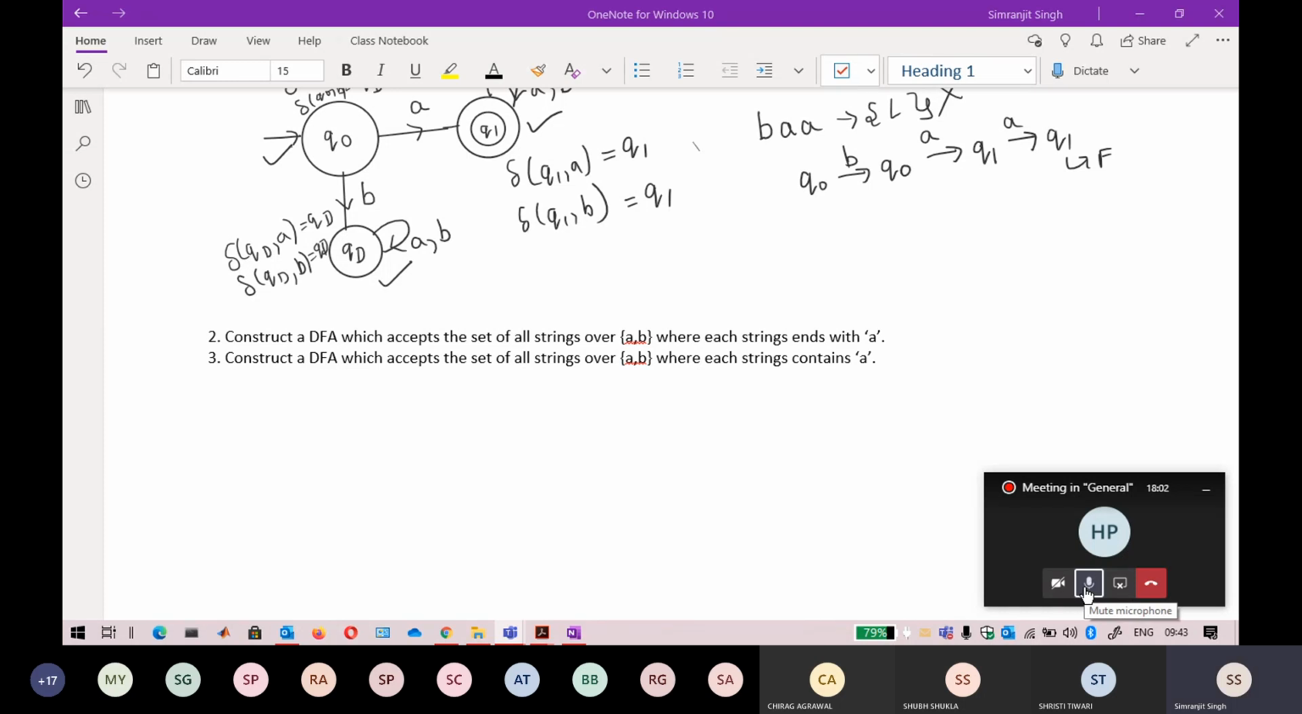Absolutely correct answer by Mayank. Again, follow the same thing: the first step is the language, which says each string ends with A. The smallest string that ends with A is A itself. After that, any number of A's and any number of B's can come, but it should always end with A. So this is also an infinite set. Go for the smallest string.